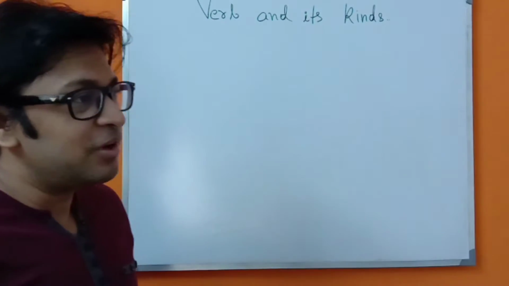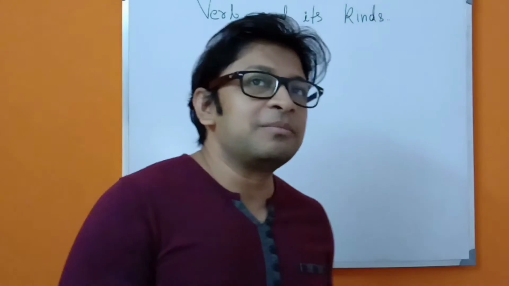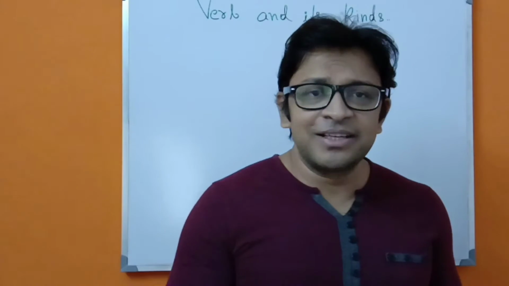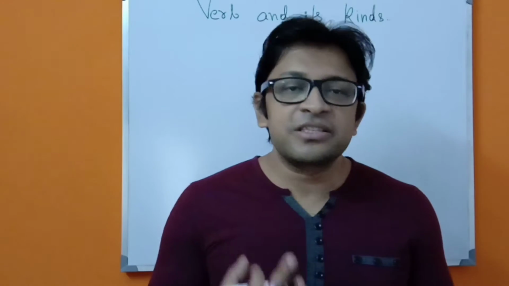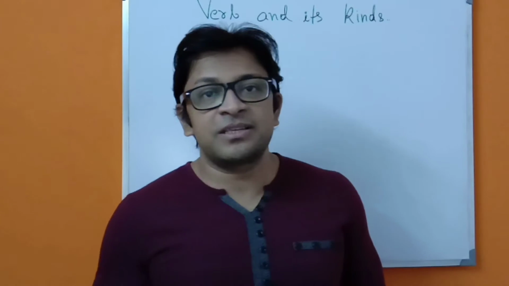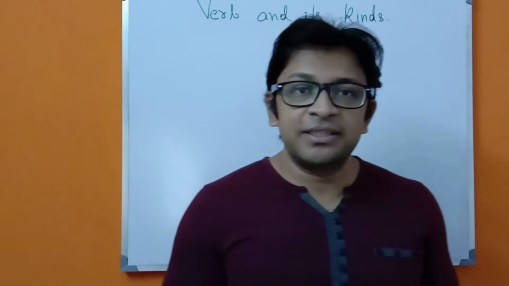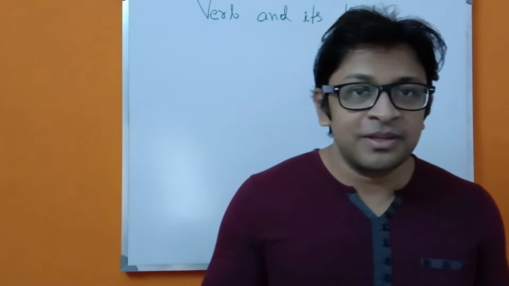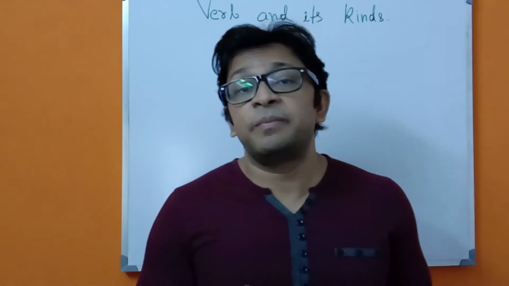So first of all, what is a verb? A verb is like an action. In a sentence there is a subject, and that subject is performing some action, and obviously that action is implied on an object. Otherwise, the sentence will not be correct.